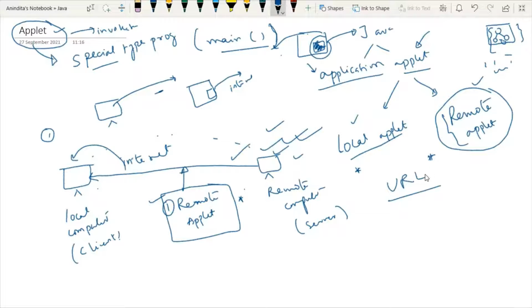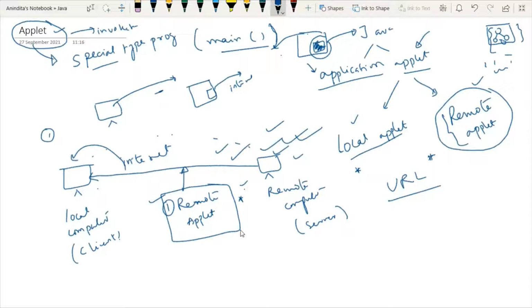So whatever content we are extracting from the server machine, and whenever one advertisement is embedded in that content, so they are definitely the concept of remote applet. So that's why I was telling that generally we can define this remote applet as something that can be transported over the internet and which is coming from the server, and you have to download it in order to use the applet, right? And it is coming through the web page. Applet will always be embedded in the web page. So this is the basic concept of the remote applet.